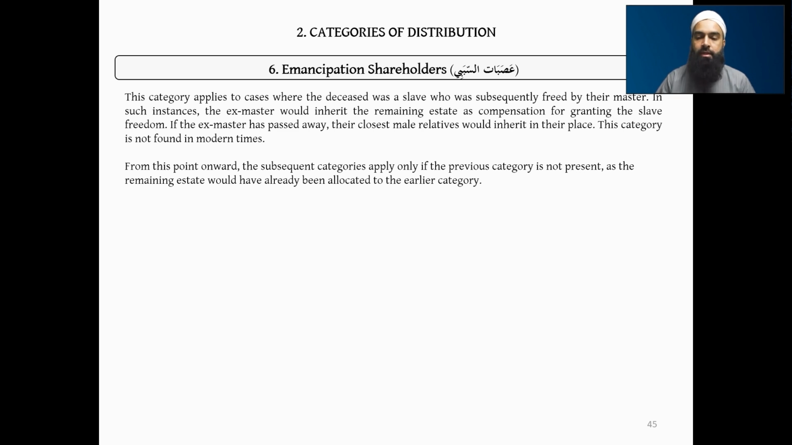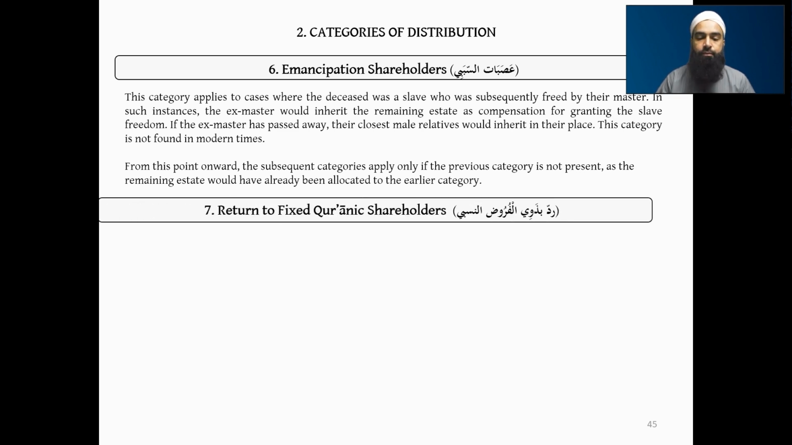Then we come to the next category. If we don't have this asaba as-sababi, we go to number 7, return to fixed Quranic shareholders. So we go back to the category where we said category number 4.